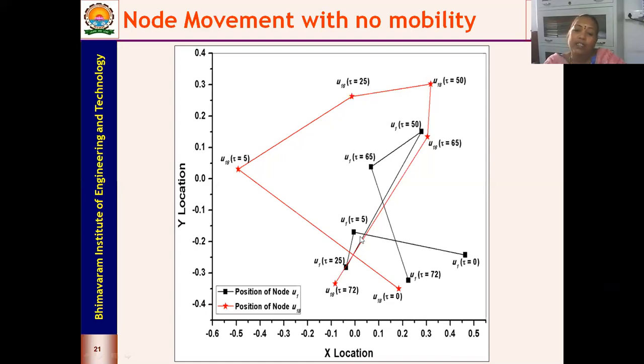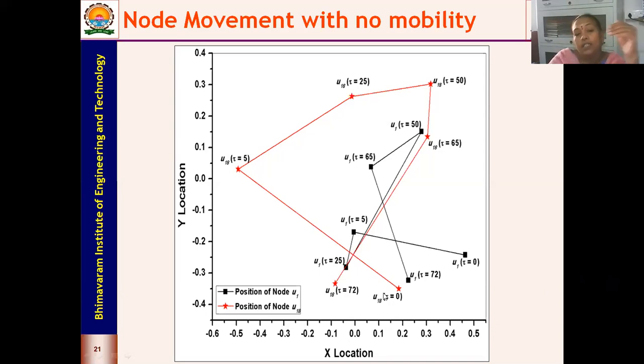Next, at the 5th hour, you see that x has become a negative value, and y is still negative. Likewise, you can easily understand how the movement of the nodes is happening.